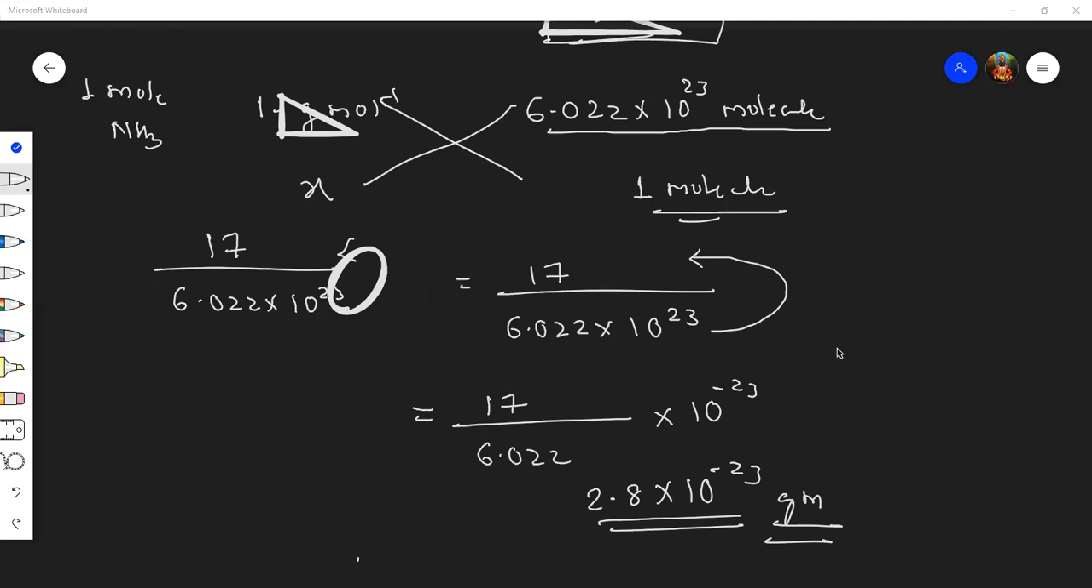Yes, students, understood? Yes, sir. But students, when I'm asking molecules, you are telling me weight. I don't know why.